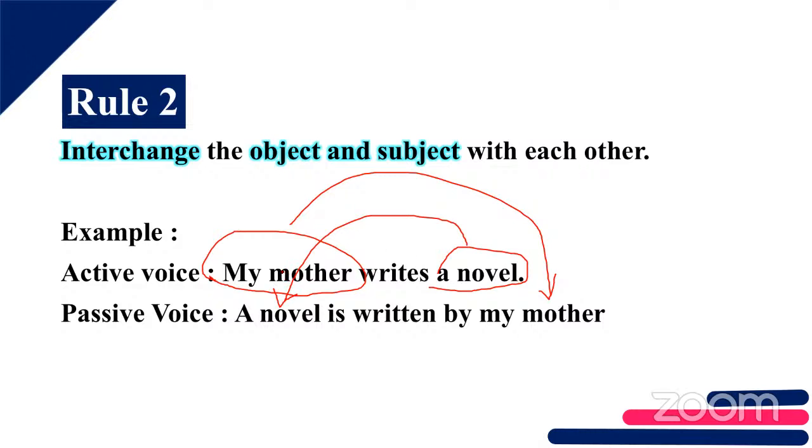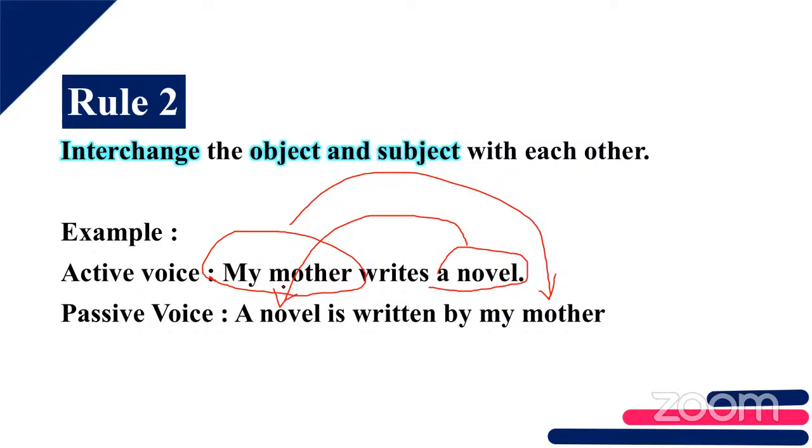In active voice, the subject will perform the action. In passive voice, the subject will receive the action. Yes, the subject will receive the action. You want to interchange the object and subject with each other.